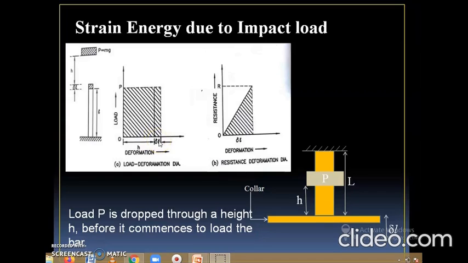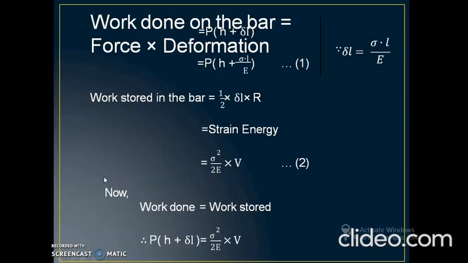Then the second figure represents the resistance deformation diagram, which increases gradually from 0 to R. Now we have to calculate the work done on the bar, which is equal to force into deformation. Work done on the bar is equal to the force into the deformation. So we will get the final term as P into the bracket h plus sigma L upon E. This is the first equation. We have replaced delta L with sigma into L upon E.